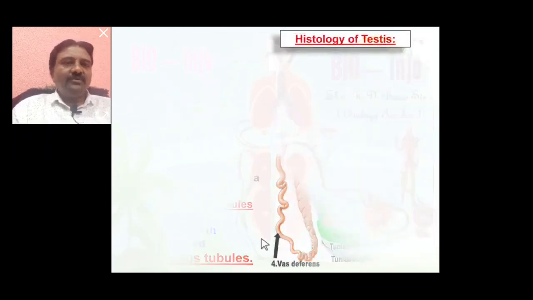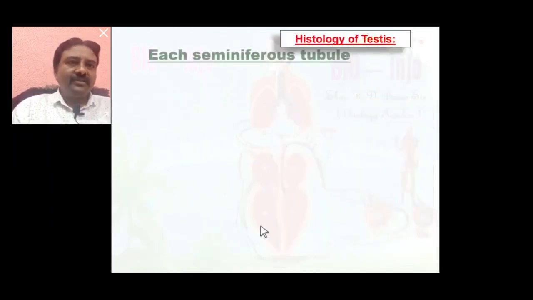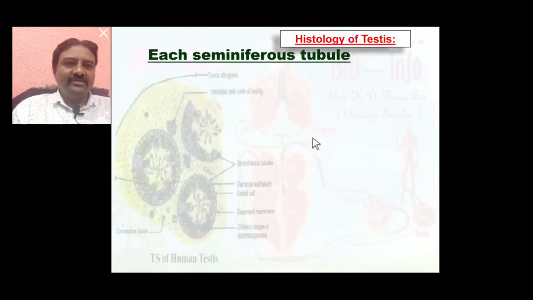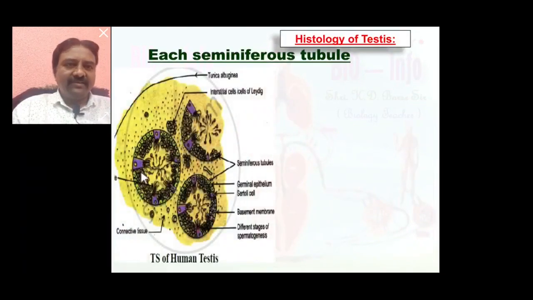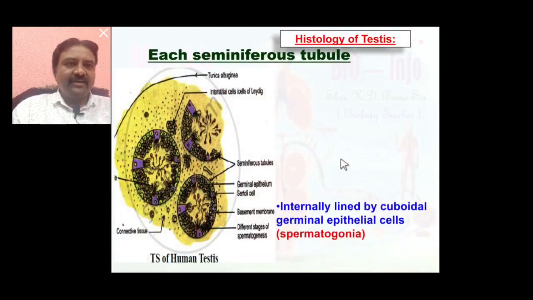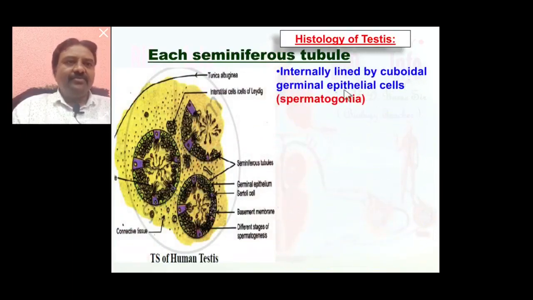Now, each seminiferous tubule is spherical in shape, internally lined by cuboidal germinal epithelium cells. Later on they develop into spermatogonia.